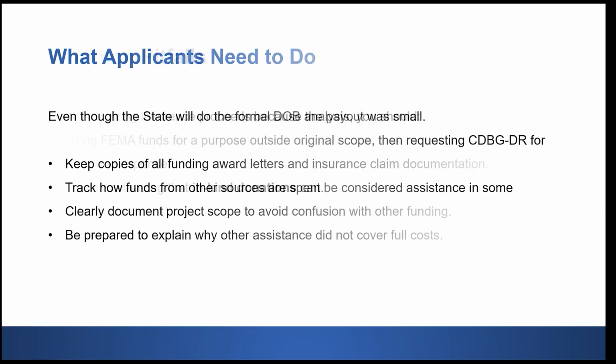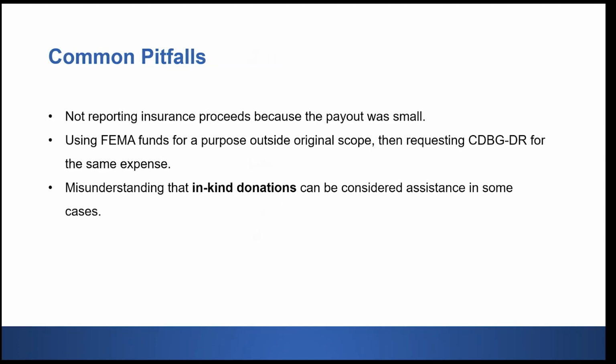I want to highlight some of the common pitfalls that applicants run into. First, sometimes projects are rushed forward without fully completing your duplication of benefit checks. That can lead to serious delays or ineligible costs.